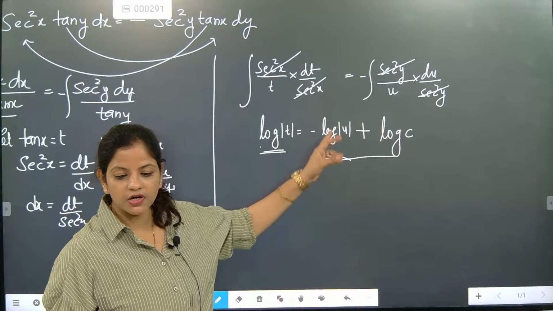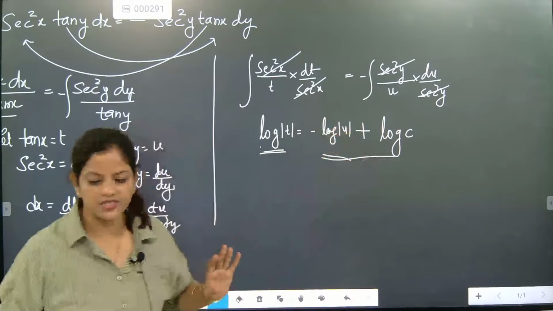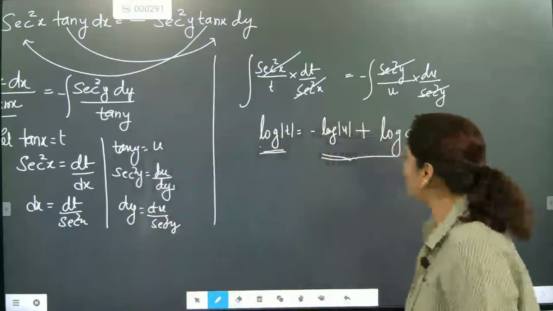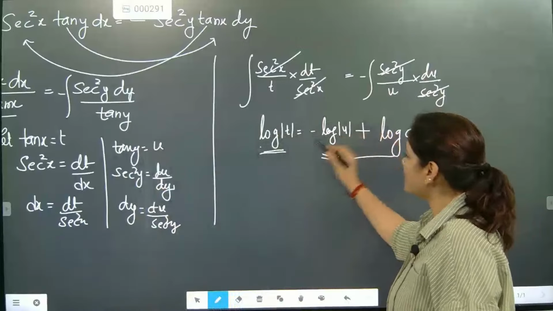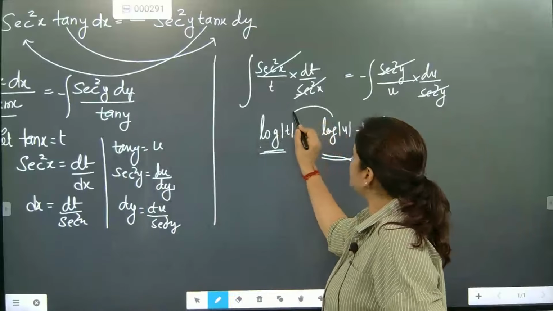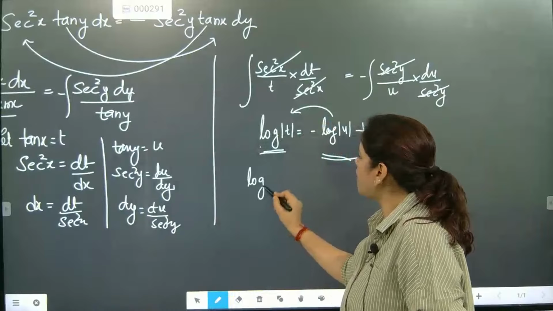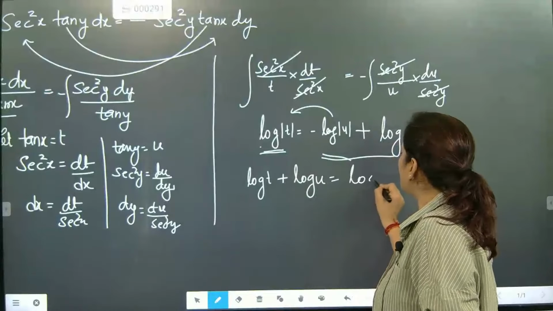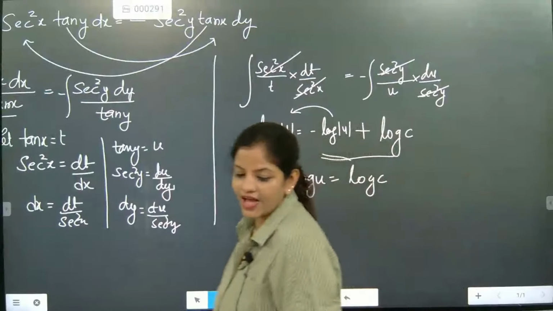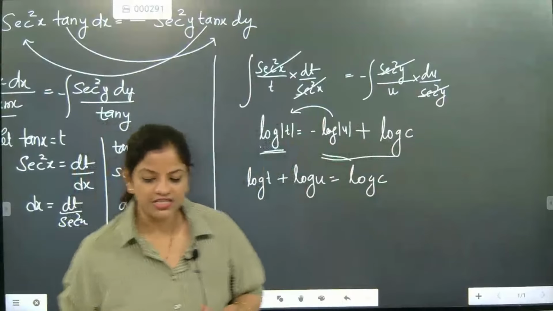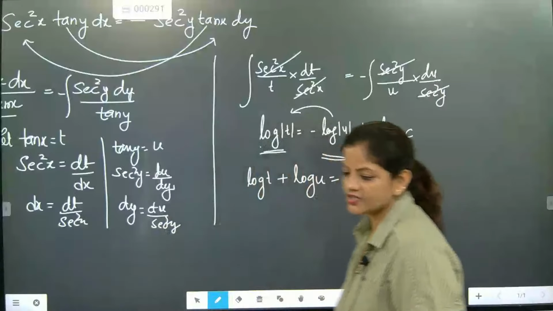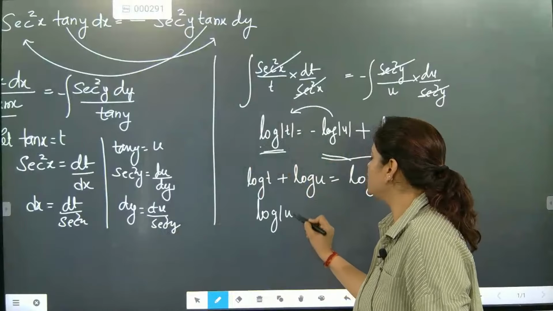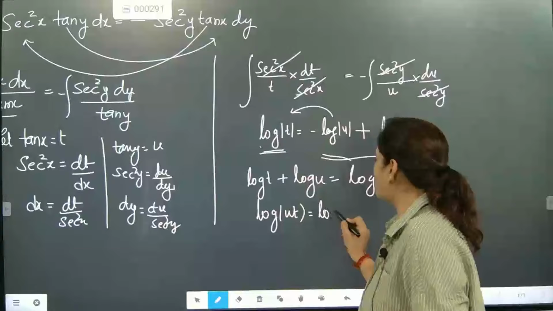Log T is equal to log U plus log C. Now we shift this side, and it becomes log T plus log U is equal to log C. On the left side and right side, we have maintained the log section, and once we have done that, it becomes log UT is equal to log C.